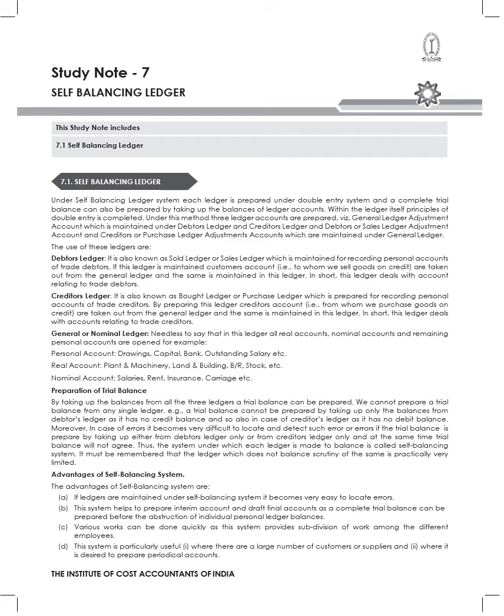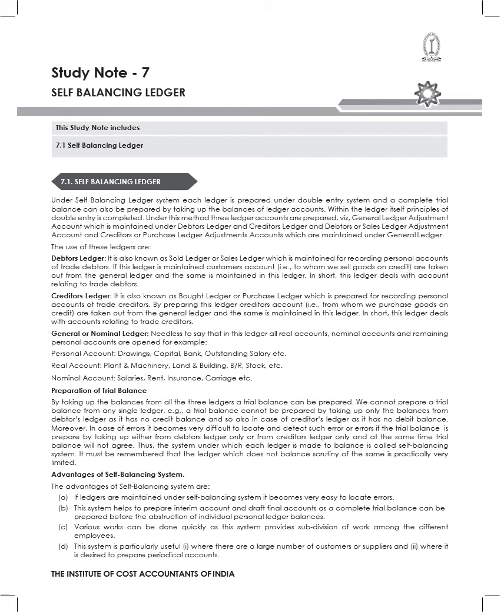So what do you mean by a debtors ledger? The debtors ledger is also known as the sold ledger or sales ledger, which is maintained for recording all the personal accounts of trade debtors. That means it records the customers' accounts, that is, those to whom we sell goods on credit.